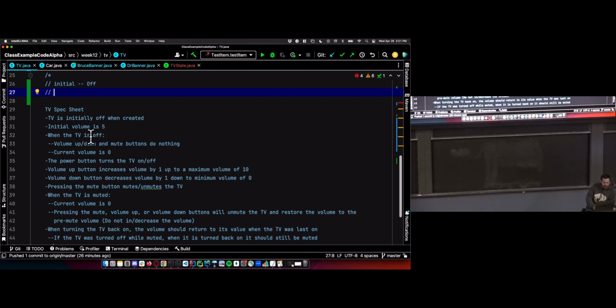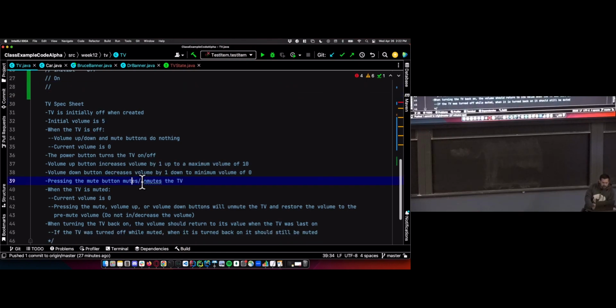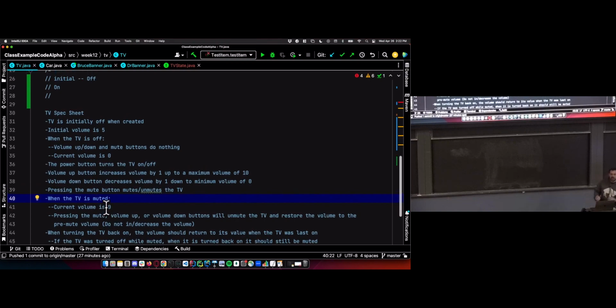Initial volume is 5. When the TV is off, we should have this functionality. The power button turns the TV on or off, so the power button is going to turn the TV on if it's off and off if it's on. Sounds like another state to me. We have an on state. Volume up is going to increase the volume, volume down decrease the volume. Pressing mute will mute and unmute the TV. So when a TV is muted, it's going to have different functionality. When the TV is muted, the 5 API methods are going to do different things than when it's unmuted. That's going to be another state. So muted.